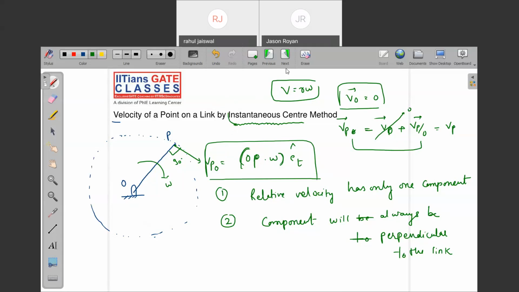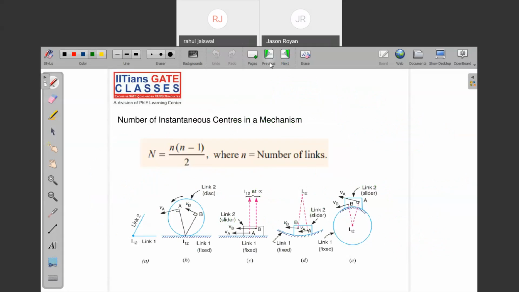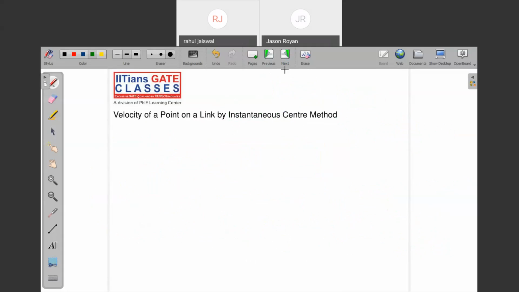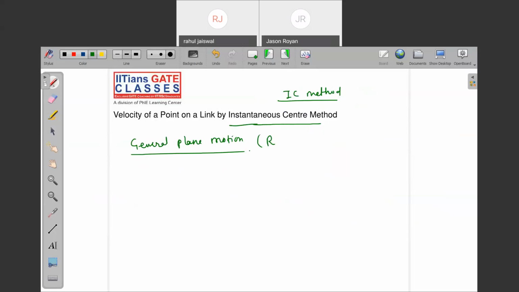See, for discussion of that, let me take you to the point. If you want to determine the instantaneous center method, IC method, for that, let me take an example, same example let me take. First, let me discuss general plane motion. What do you mean by general plane motion? In engineering mechanism, you got to know what is a general plane motion. We call it as what?